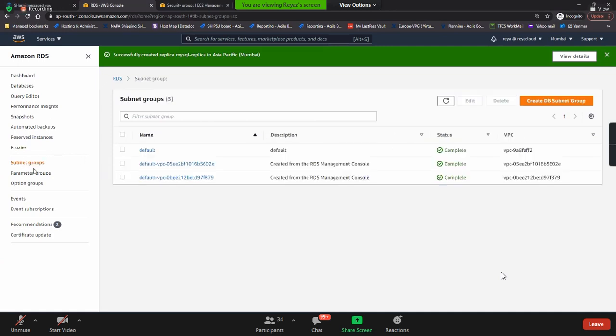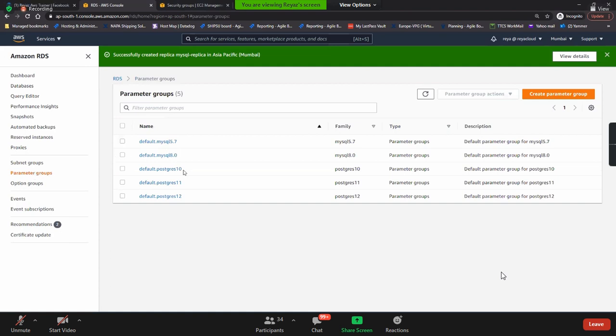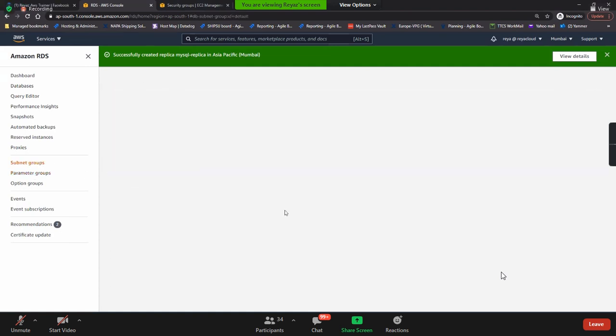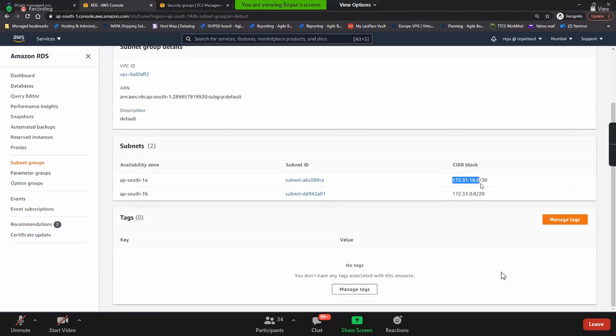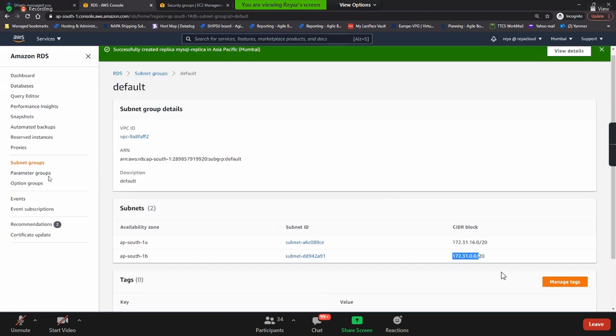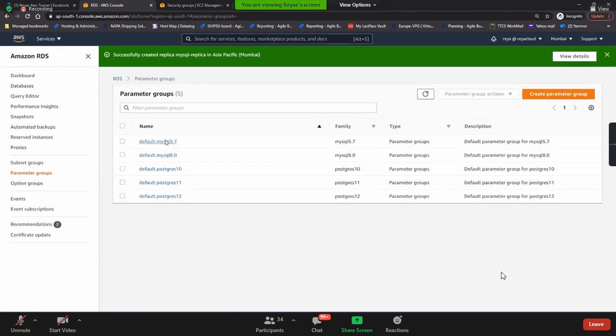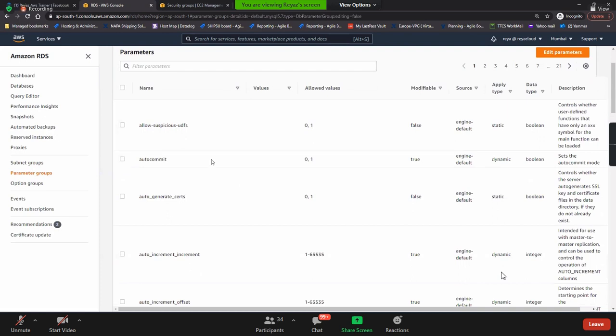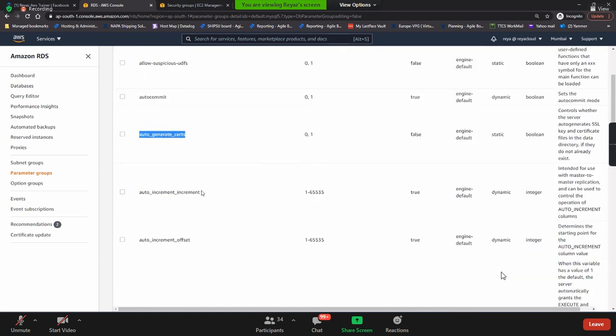So here you have subnet groups, parameter groups. These are all the defaults. Subnet groups, meaning if you need to restrict access from any IP addresses, you can go with this, but it's better all the time to go with the defaults. And parameter groups, I told you, if you need global settings, your developers will set some global settings here. Remember auto increments and all.